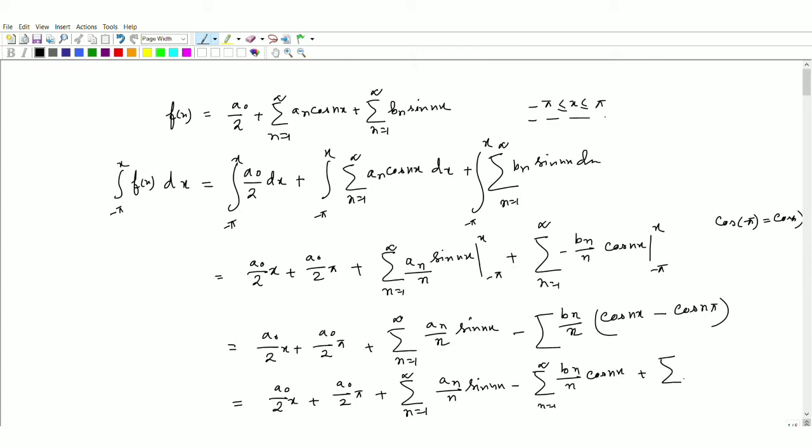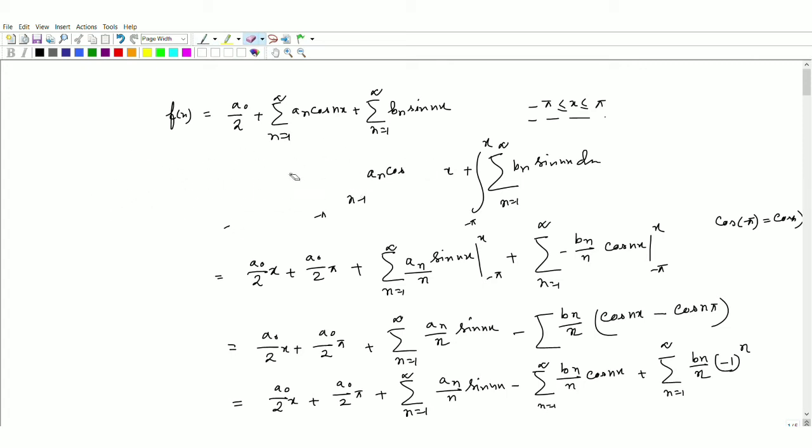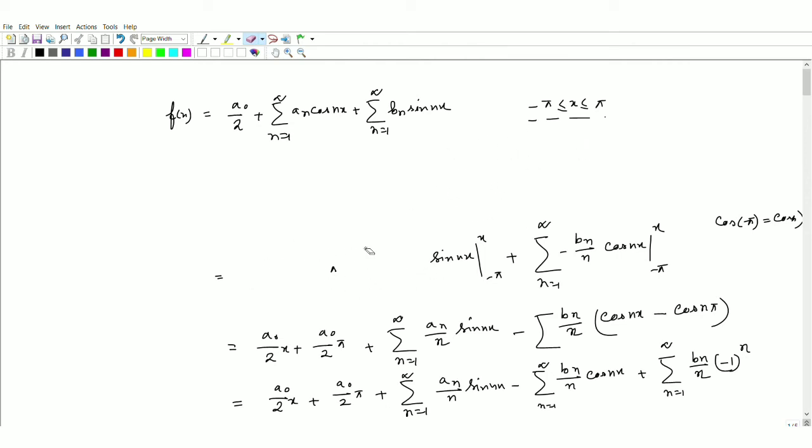Plus bn divided by n times minus 1 to the power n, because we know cos n pi is equal to minus 1 to the power n. Now we will write these components again.